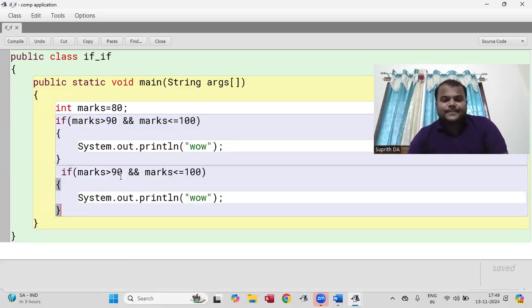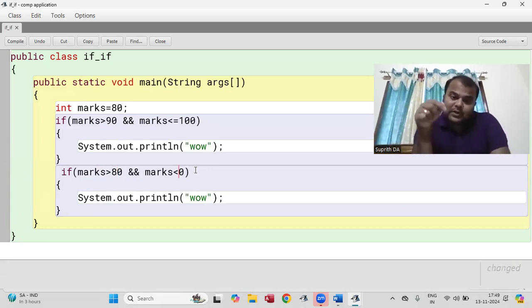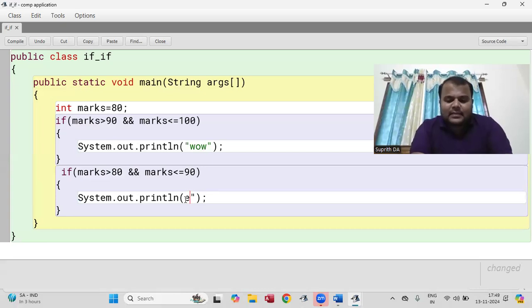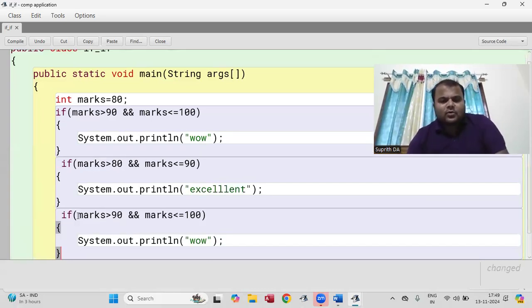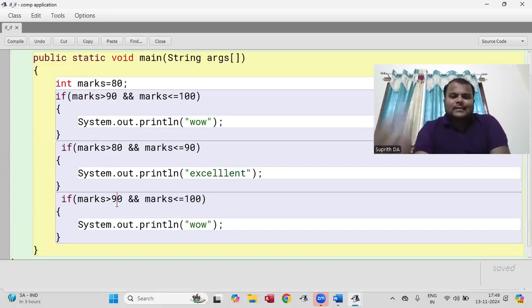If marks is greater than 80 and less than or equal to 90, if you score 90 also, that is excellent. Okay, I'm going to use the string. Next I'm going to take if your marks is greater than 70 and less than or equal to 80, then you can take good.